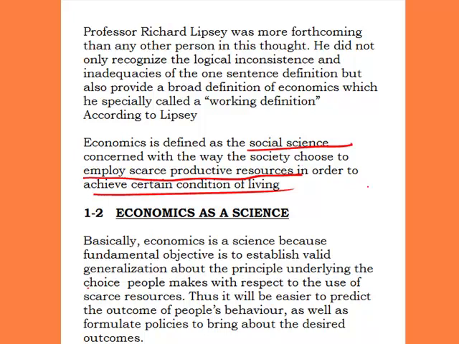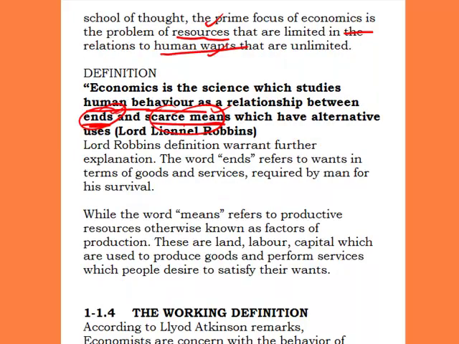So we need to note that the most reckoned with definition is that of Lionel Robbins, which says that economics is a science which studies human behavior as a relationship between ends and scarce means which have alternative uses. Why is this so? Because it contains the nitty-gritty of what economics is all about. It's just studying the behavior of human beings.